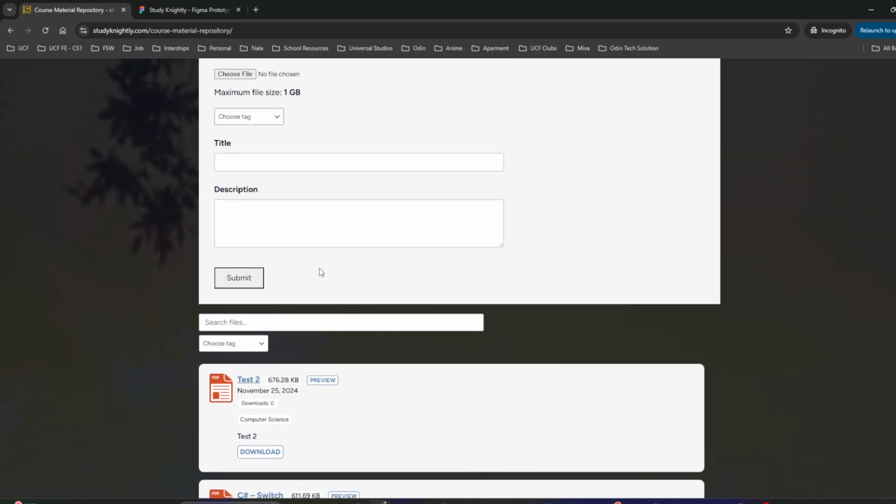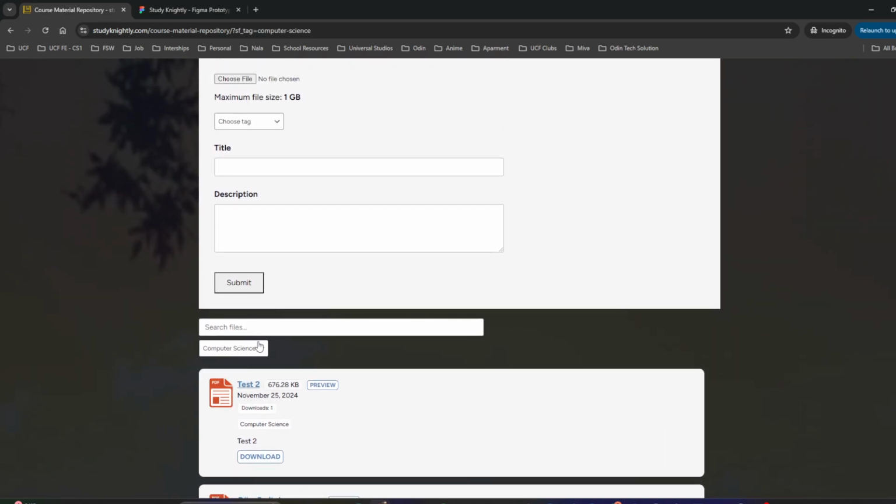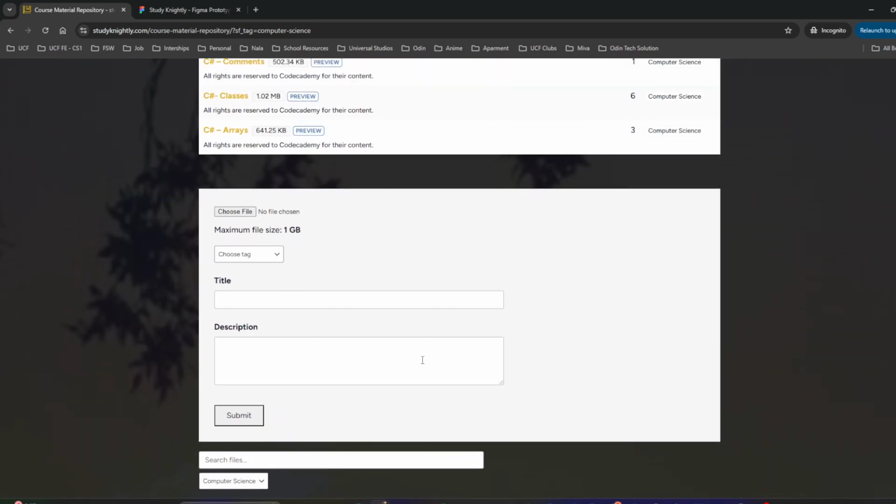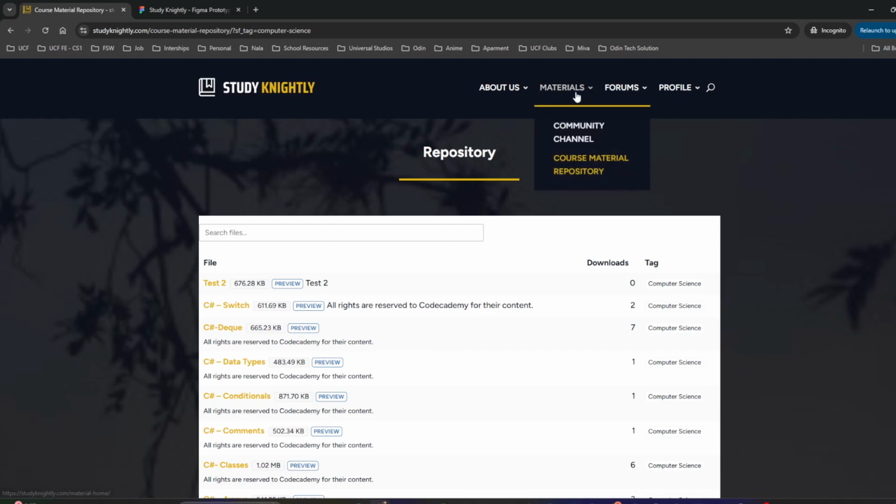And you can also look by search, choose by tags, all that good stuff. We will populate more tags so it's easier for users to upload different types of files, and they can go ahead and add different classes and different resources for that.